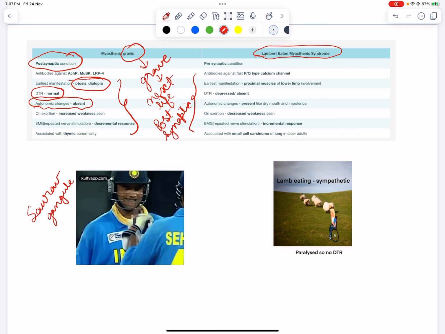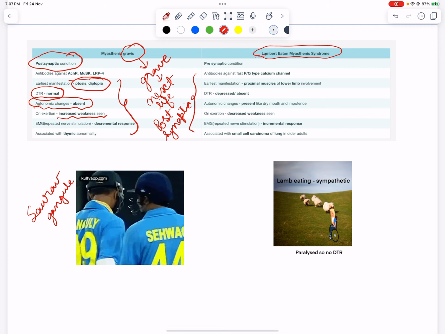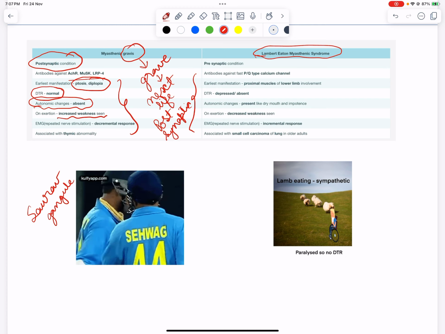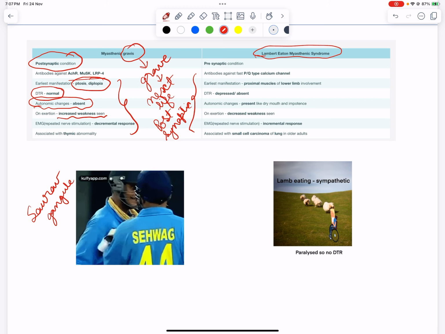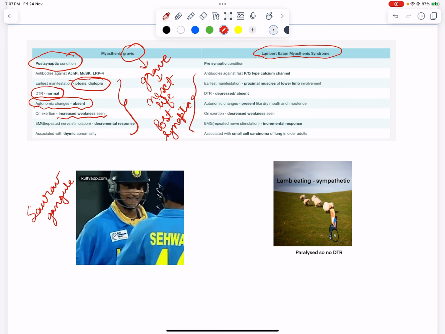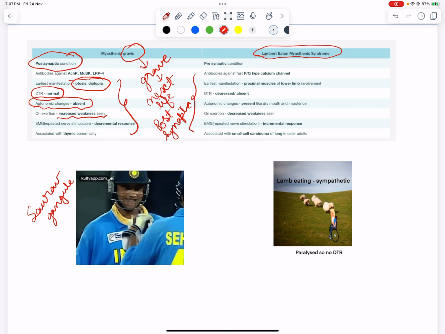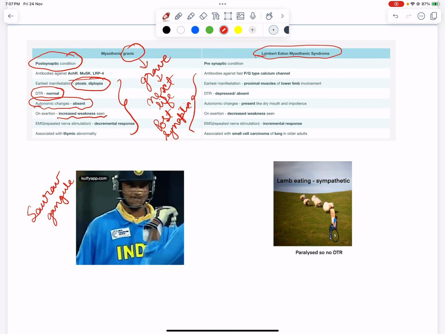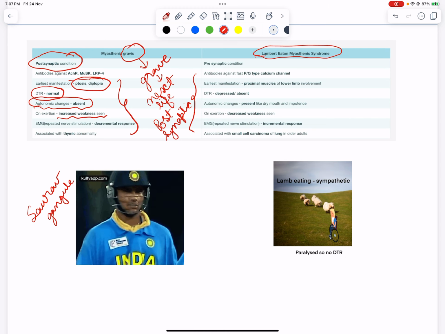But he used to get exertion and was not really a good fielder, and therefore, when MS Dhoni became captain, he dropped Saurav Ganguly because of poor fielding. So you can remember it by that he was becoming increasingly weak when doing exertion.